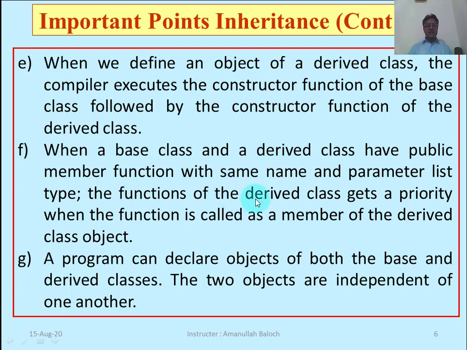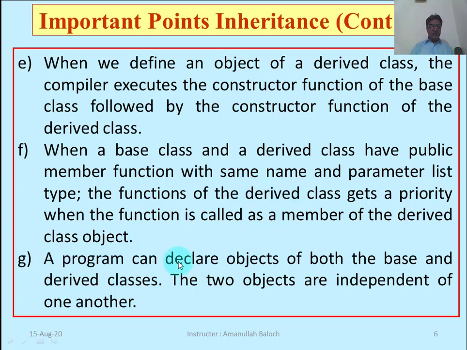But if both the classes have a function with the same name, that is, getdata in the base class and also getdata in the derived class, then the object will first access the getdata of its derived class. In the case of a constructor, the object goes to the base class first and then to the derived class constructor. But in the case of common member functions, the object gives priority to its own class member functions first.